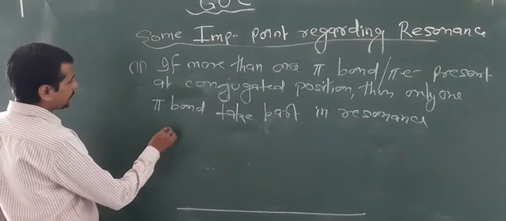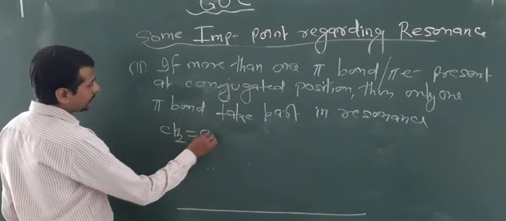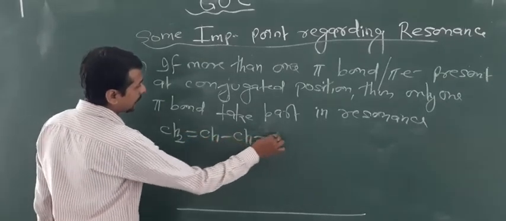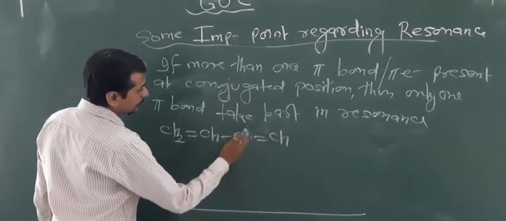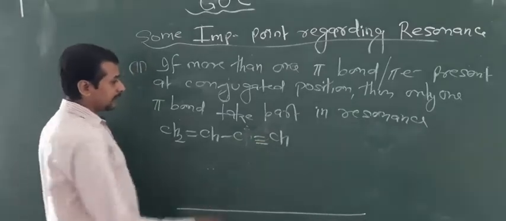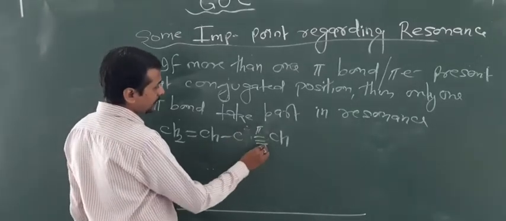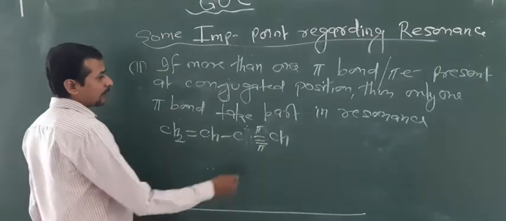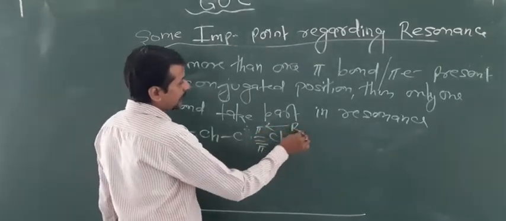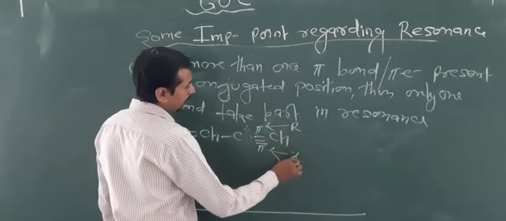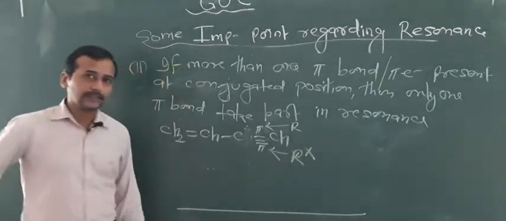So now look at the condition: CH2 double bond CH, single bond CH, triple bond CH. Now this has 2 pi bonds, but only one pi bond can take part in resonance, and the other pi bond does not take part in the resonance.